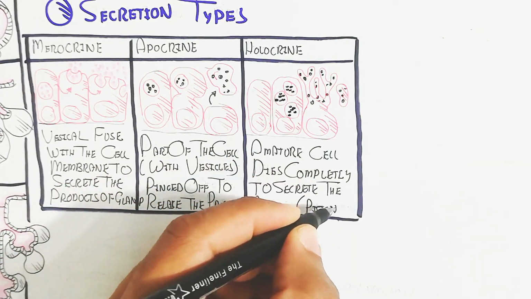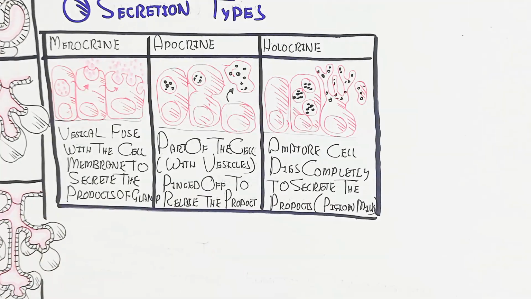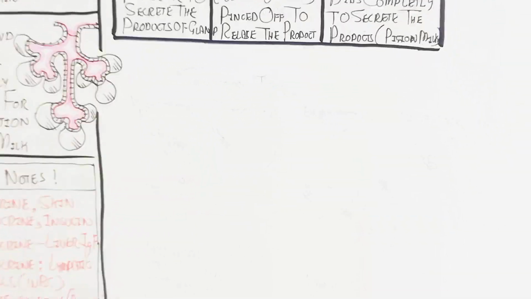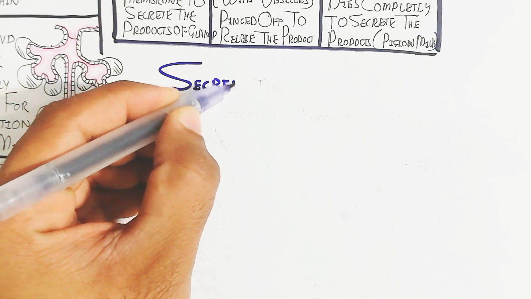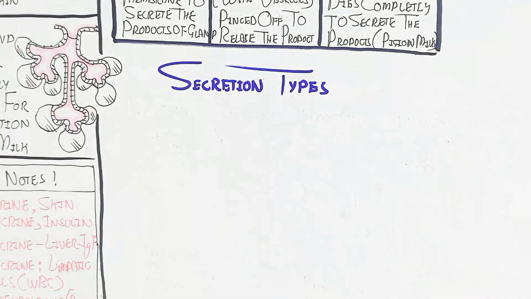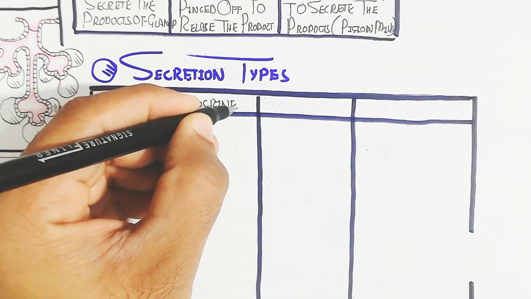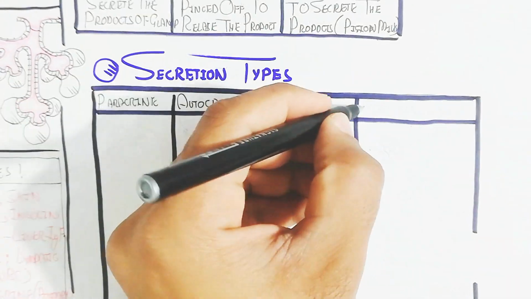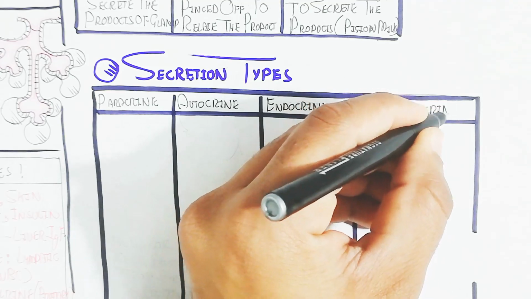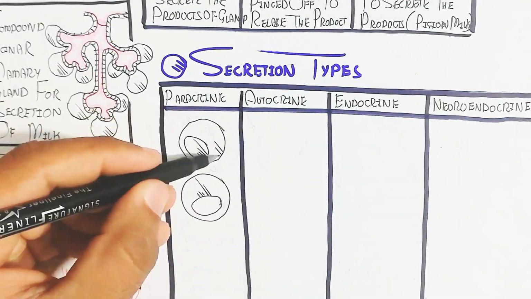Now we will understand the secretion types with respect to signaling, that is, how to change the physiology of other cells and tissues. For example, paracrine, autocrine, endocrine, and neuroendocrine.